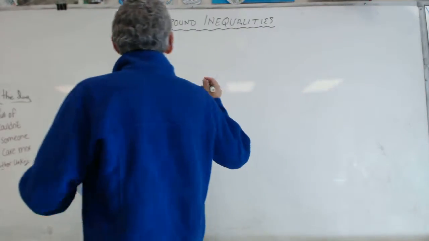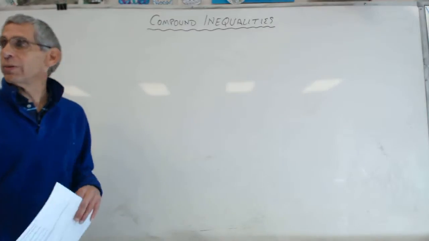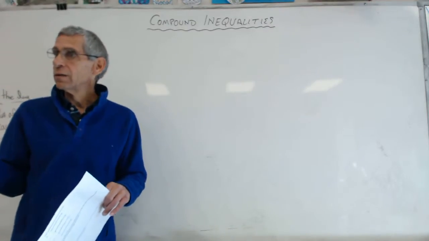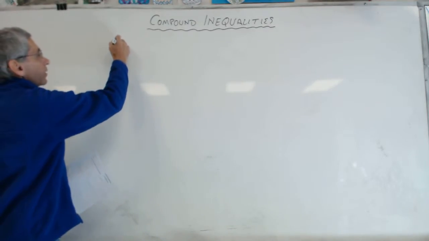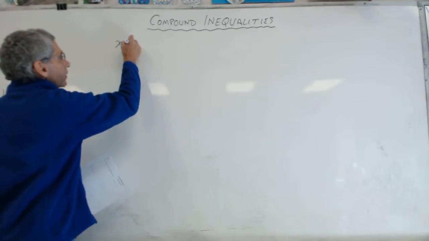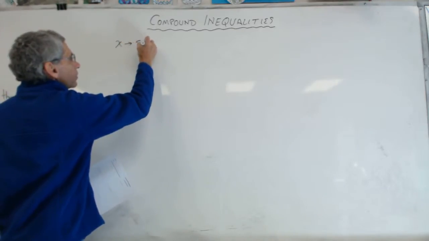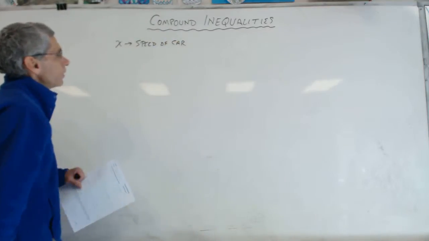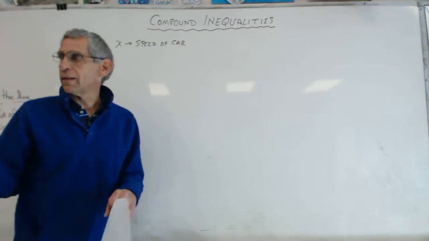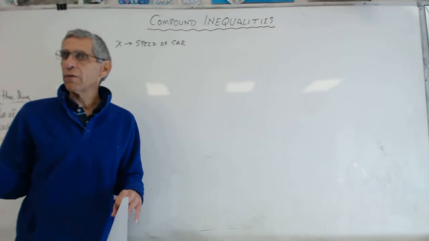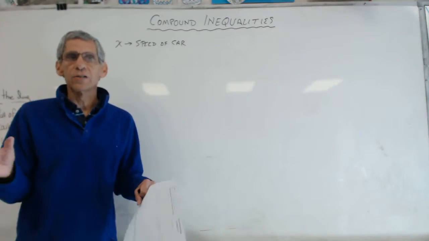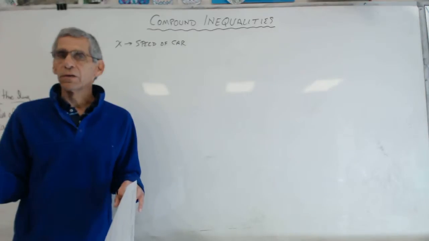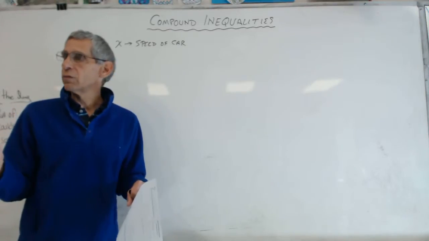So if x is the speed of my vehicle, I'm making x the speed of my car. Then how would I write that? How would I write all those qualifications with inequalities? Skylar, listen, how would I write that?